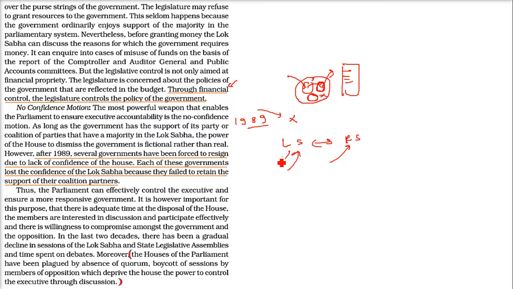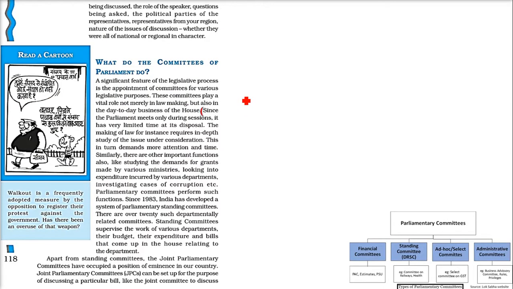So for the house for which it is being made, we see that the boycott of sessions by members of the opposition deprives the House of the power to control the executive through discussion. So these are the things which need to be taken care of. These incidents are not very frequent; just seldom do these situations arise.